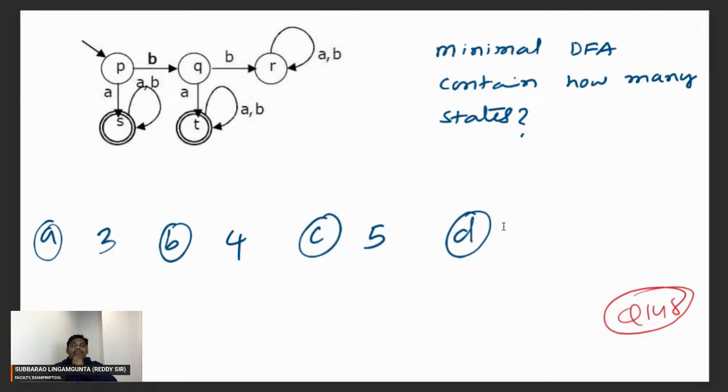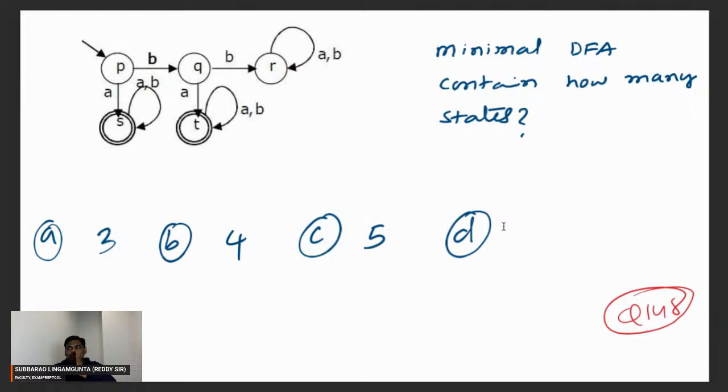You can apply the minimization algorithm, since it is a DFA. If you observe this diagram clearly, A followed by anything is okay, and BA followed by anything is okay. This DFA accepts two kinds of strings: A followed by anything, and BA followed by anything.